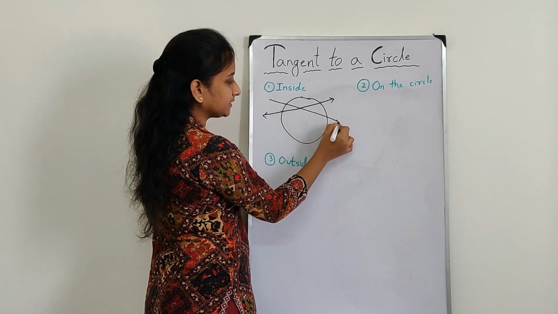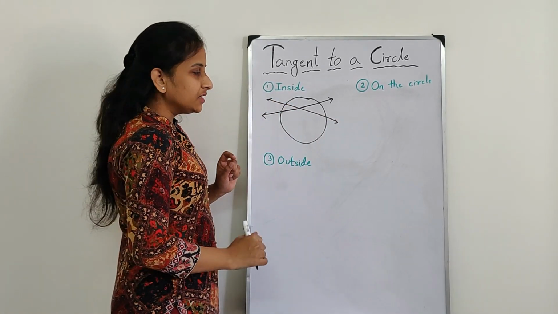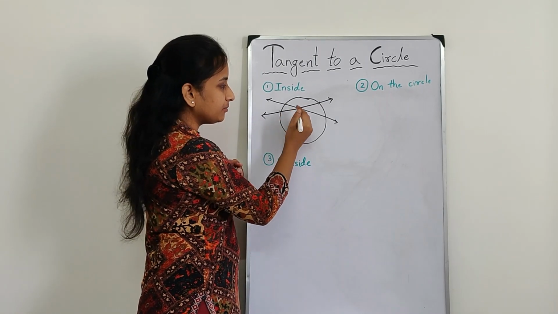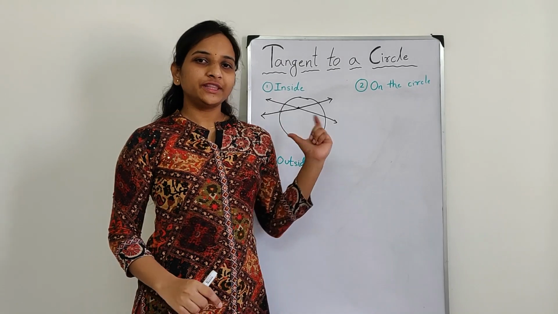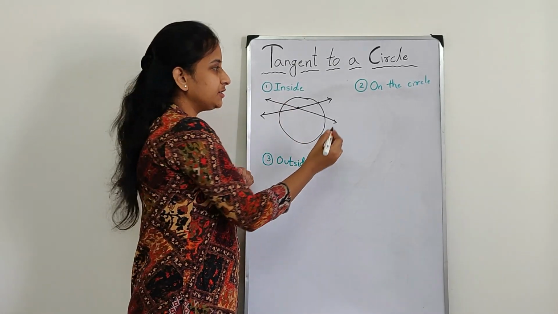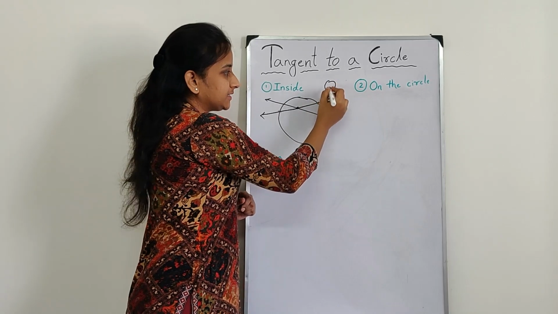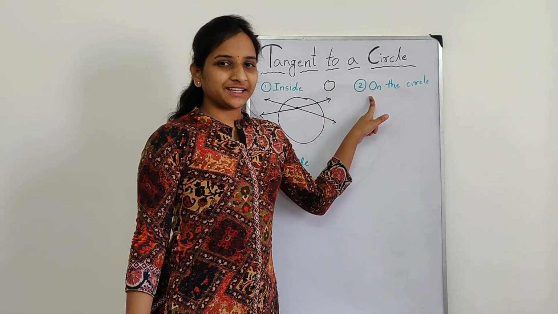Drawing another line, this is also not a tangent. If you draw any line from this point, it intersects the circle at 2 points, so that is not a tangent. If the point is inside the circle, you can draw 0 tangents. Now let's see if the point is on the circle.